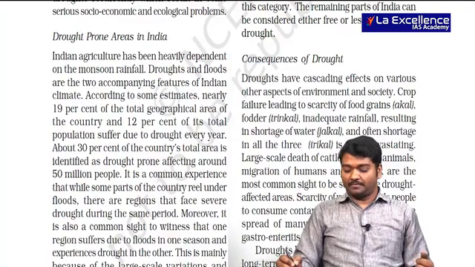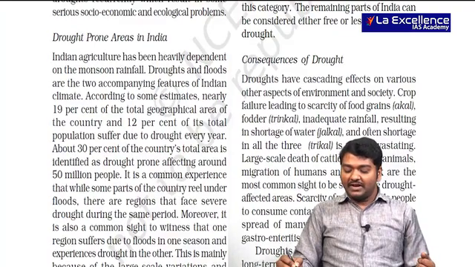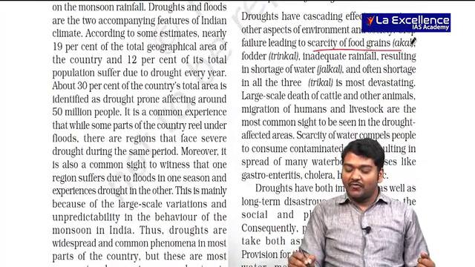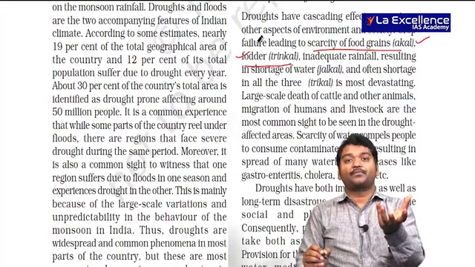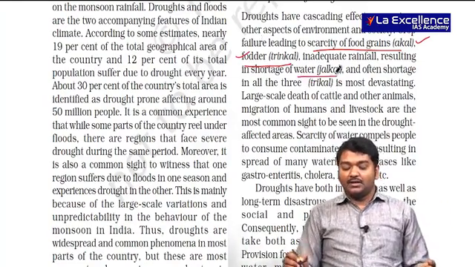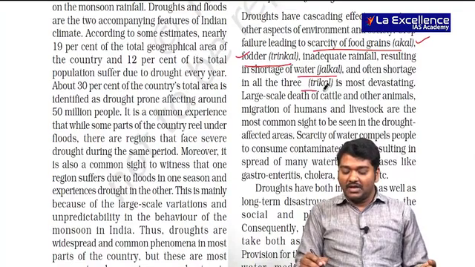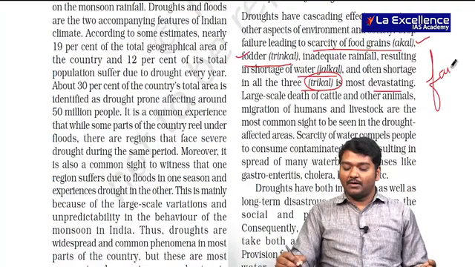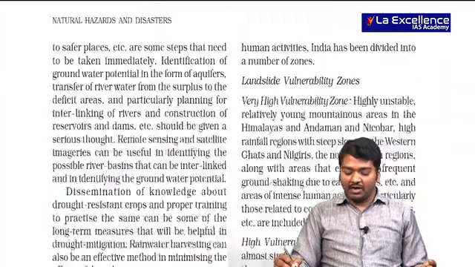It is very, very important for us to understand, because there will be scarcity of food grains. Fodder, that is for cows and other cattle, will not be available. Jalkal, and if all these three happen, it will be a disaster, which also leads to famine over a period of time. So we have to be careful whenever we talk about this.